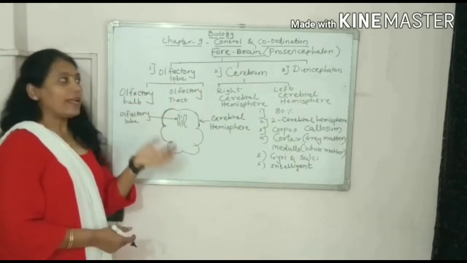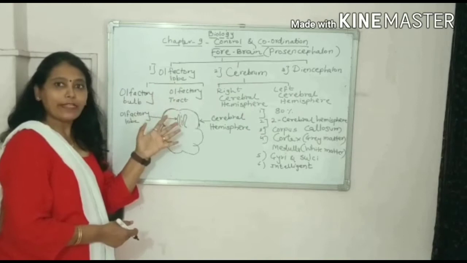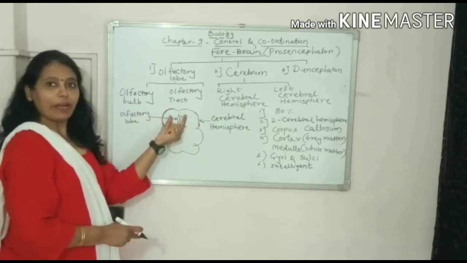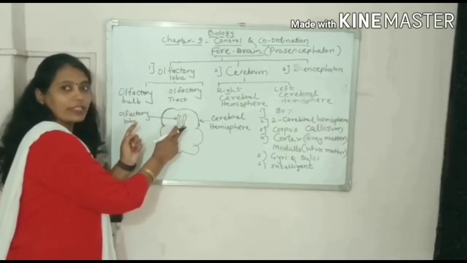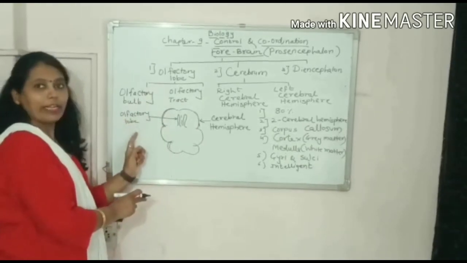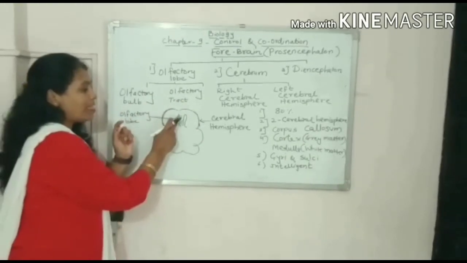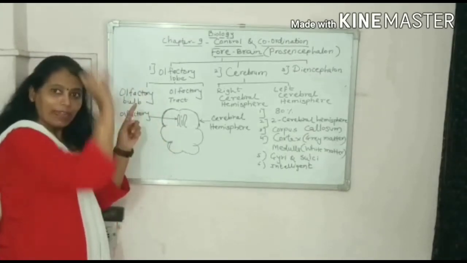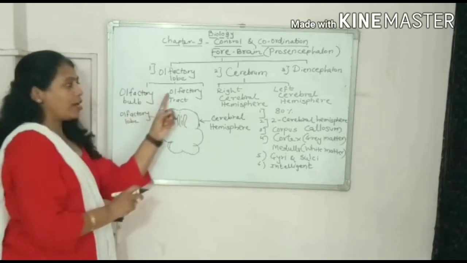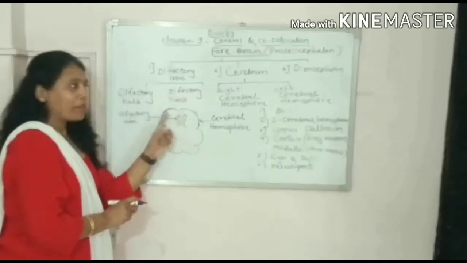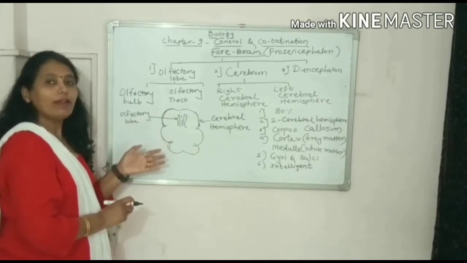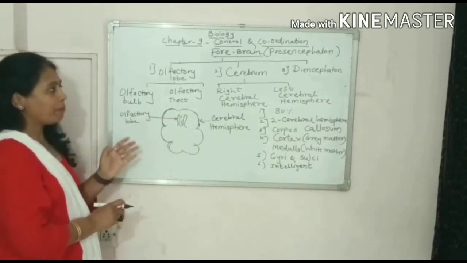Now where exactly is this olfactory lobe present? This is the human brain. This is forebrain, the front part. So these two structures are called olfactory lobe, which consists of this swelling-like structure called olfactory bulb, and the tracts. These tracts are called olfactory tract. The function of olfactory lobe is that it is responsible for the sense of smell.